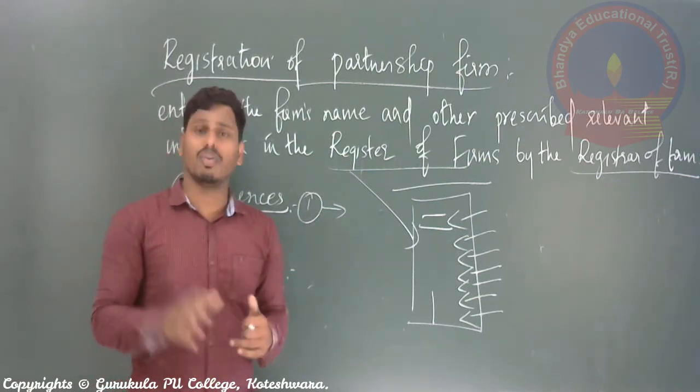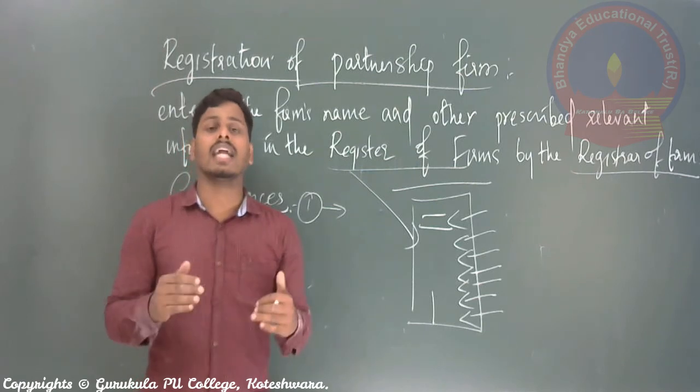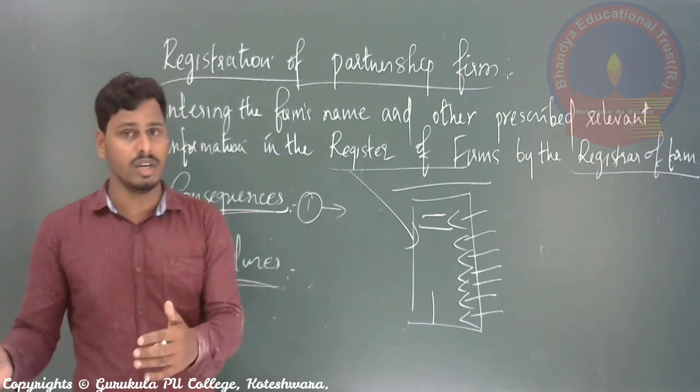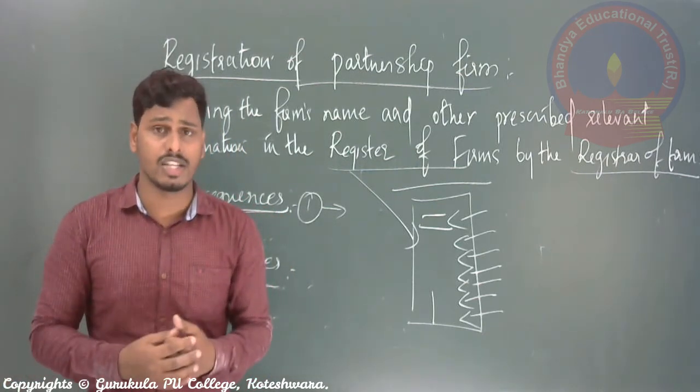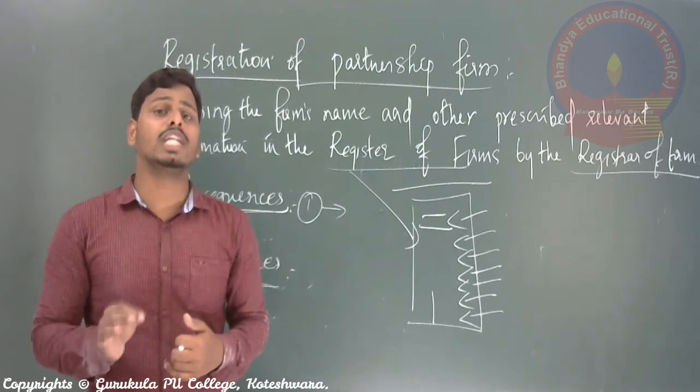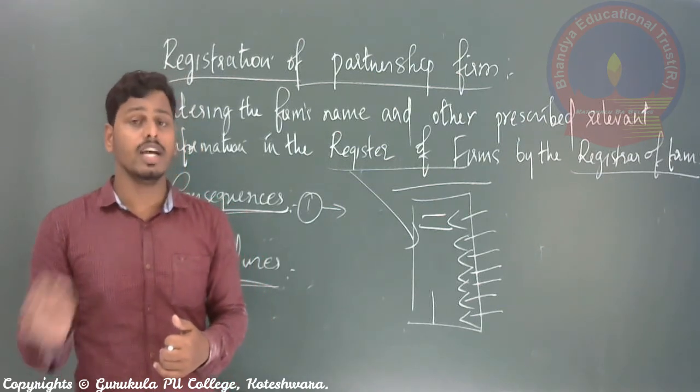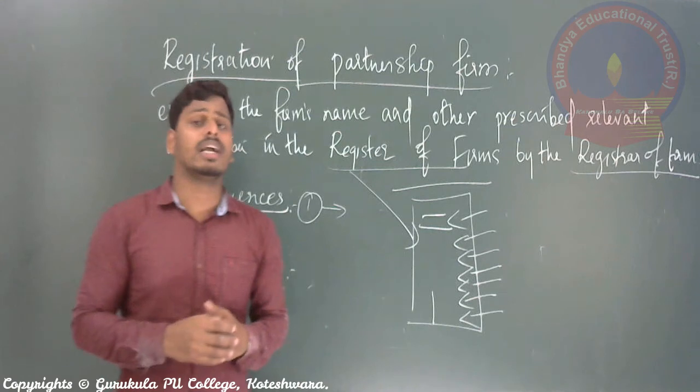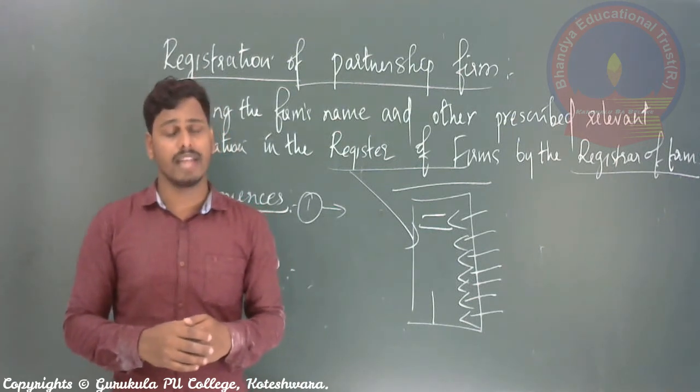So this is the end of today's session, and we'll meet in the next session with the third form of organization, that is joint Hindu family business, right? Joint Hindu undivided family business. So thank you, students.